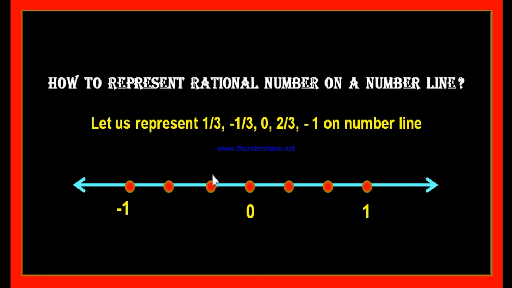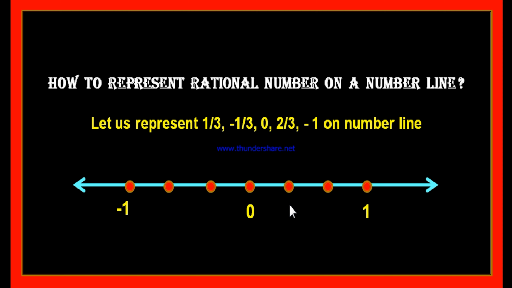Similarly, on the left hand side of 0, let us divide the distance from 0 to -1 into 3 equal parts by means of these 2 points. After division, if you observe, this point is at a distance of 1 unit from 0 out of 3 units.